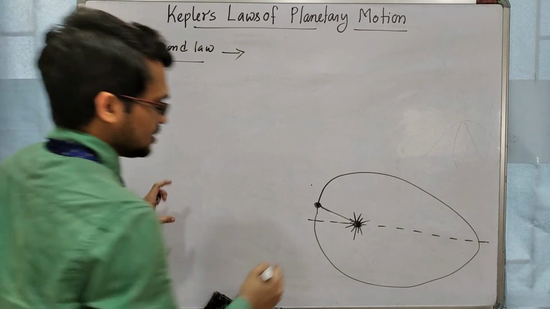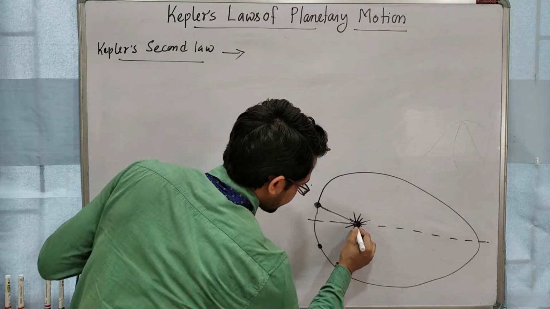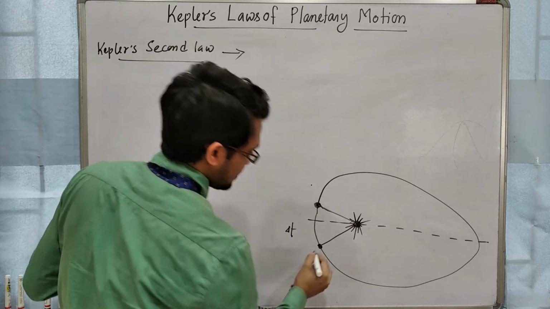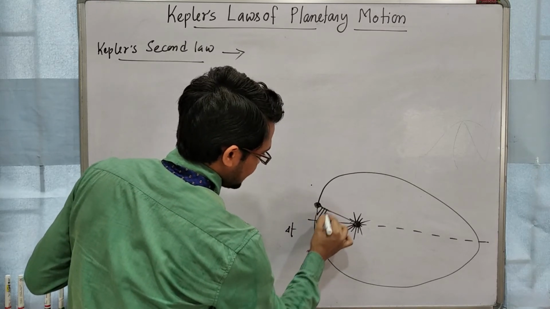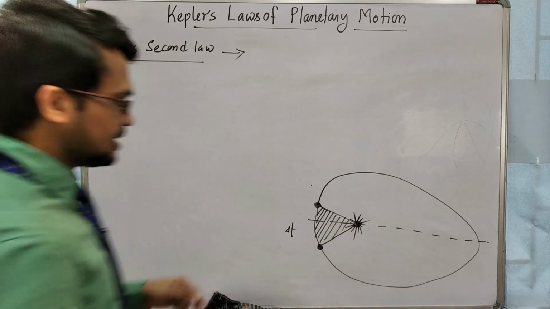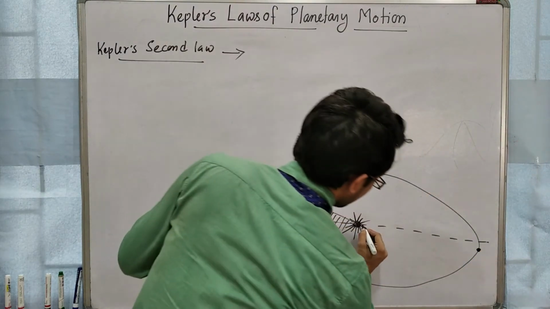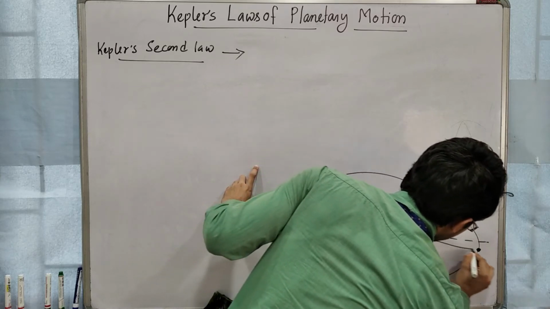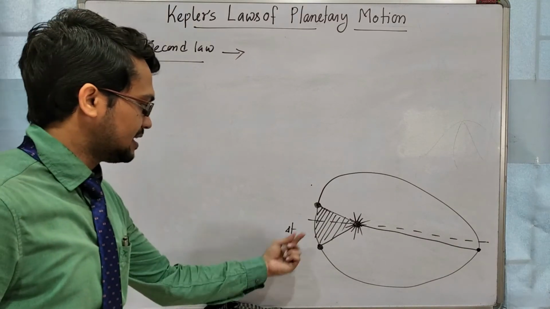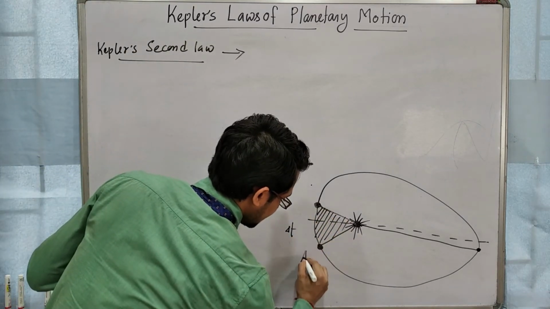Suppose the planet is going from this point to this point, to this point, after a time delta t. Here we can calculate the area. Another point I am taking here, that is the farthest point. So I am joining by a line. I am taking the same time delta t. Here in time delta t it covers this area. Suppose the area of this part is A1.